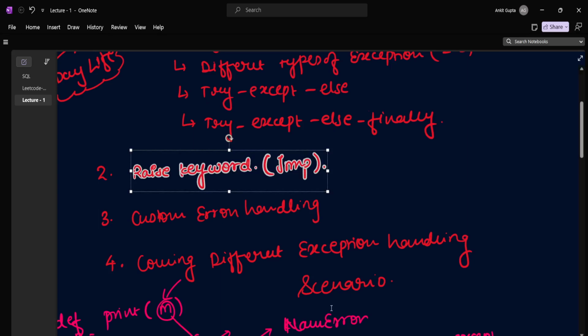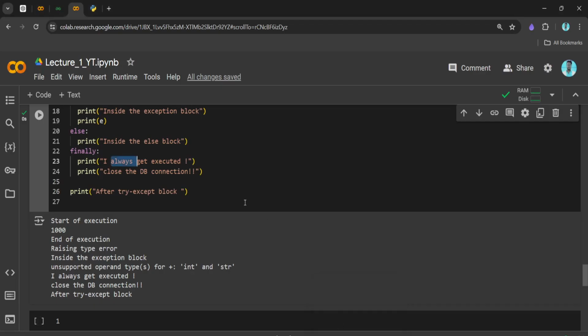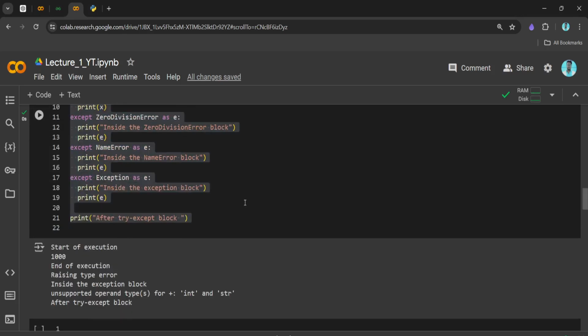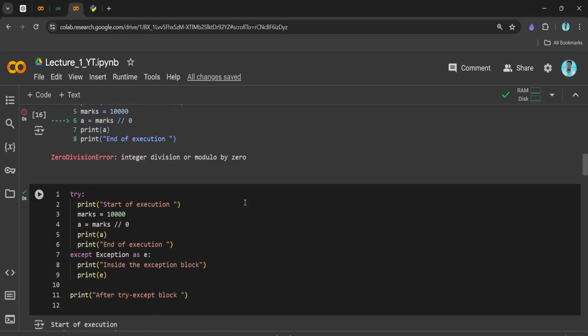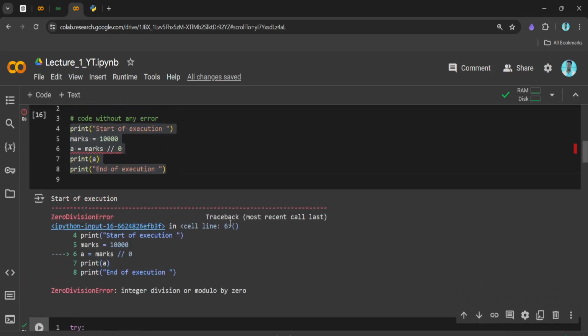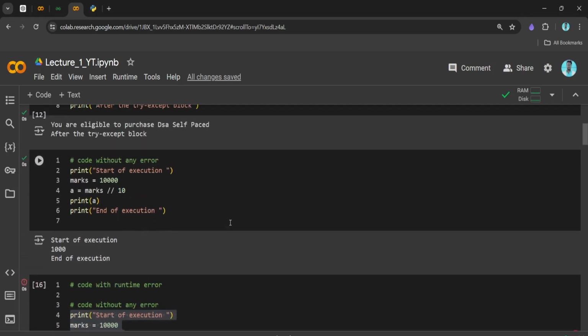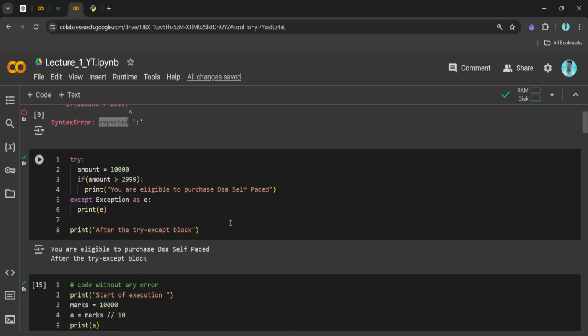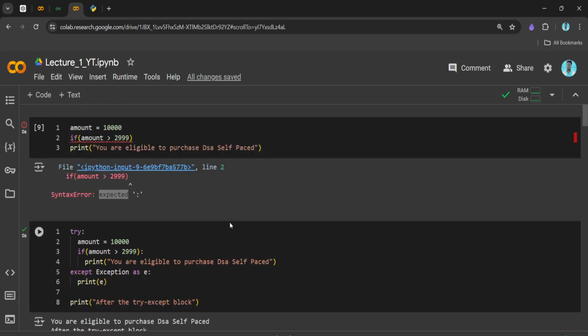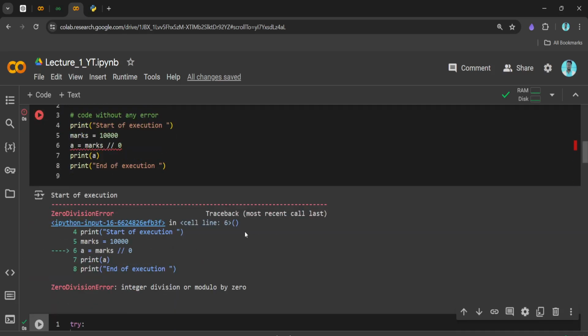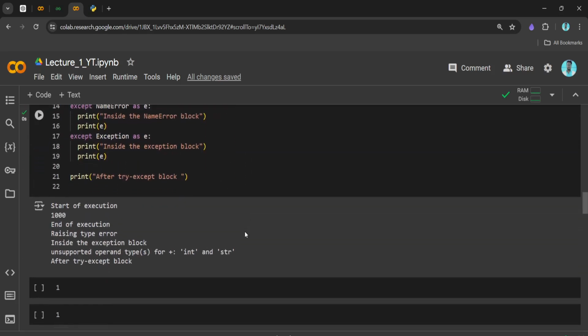Try to practice all these things which I showed you in your local system, else you will not understand, because these are concepts which we need to experience. It's not like you will see the video and say, yes, I know, I can handle these things in a real-time environment, or solve a prod issue or any kind of issue. So try it by yourself.